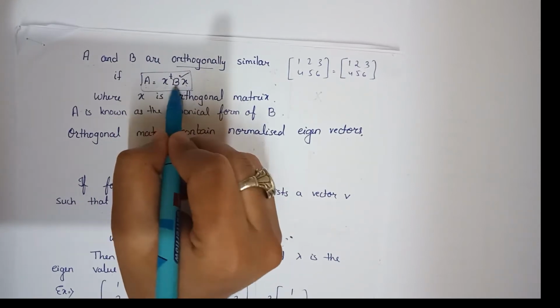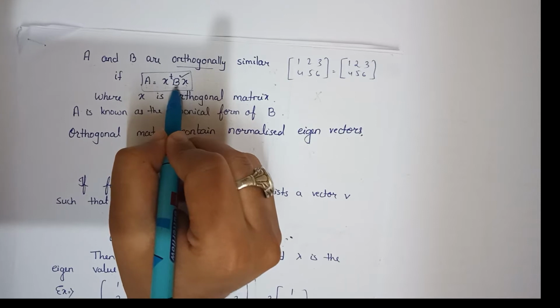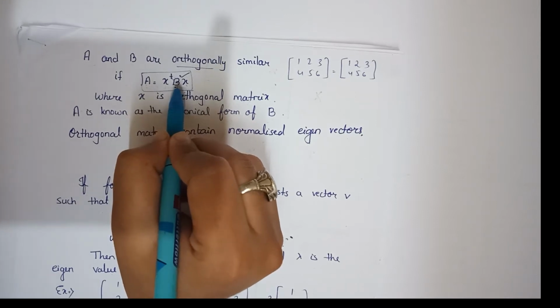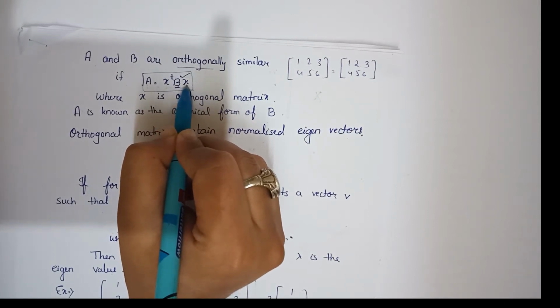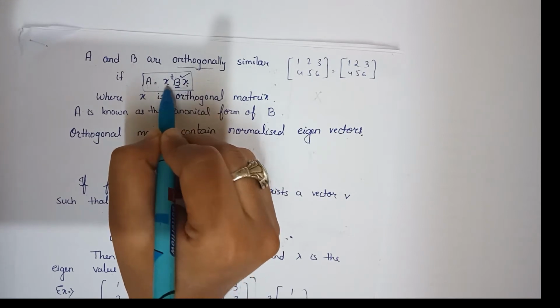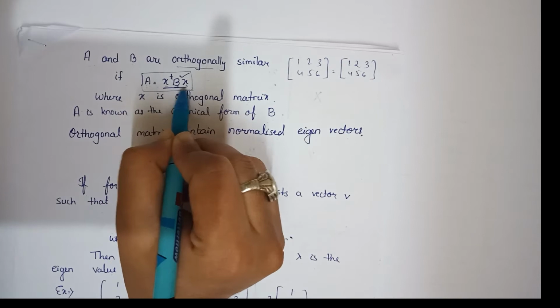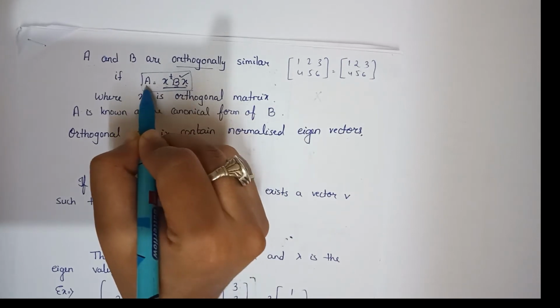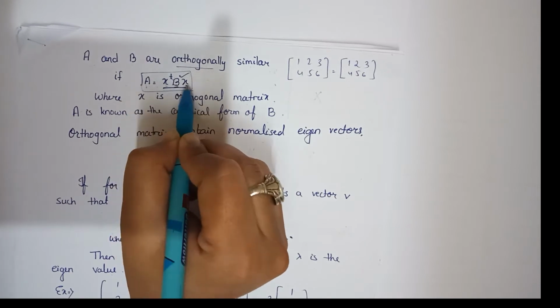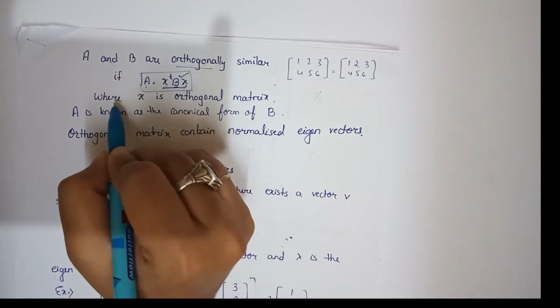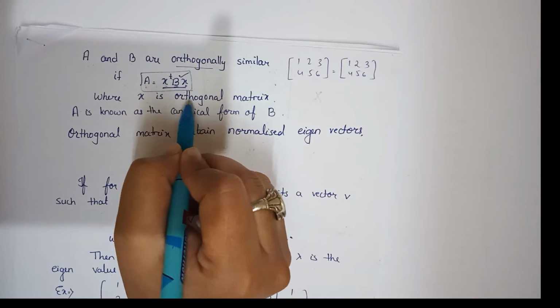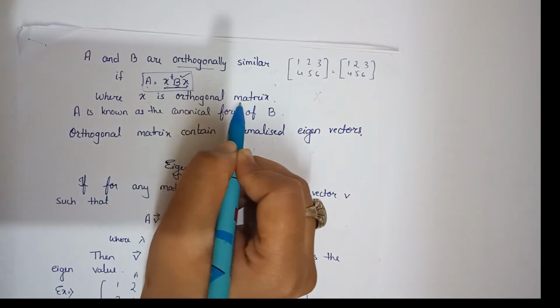So here B is the given matrix. Suppose any matrix B has been given, and if we can find this X, then we can easily find the transpose of X. If we put the matrices in this form, then we will get another matrix which is orthogonally similar to B. So what is X actually? Where X is an orthogonal matrix.